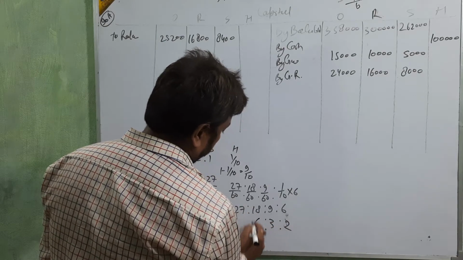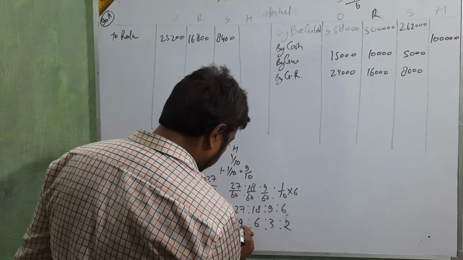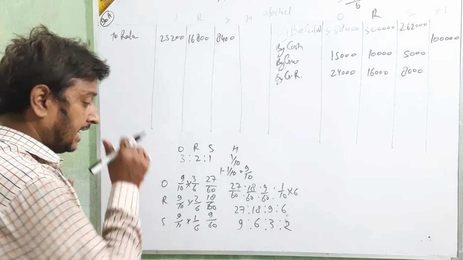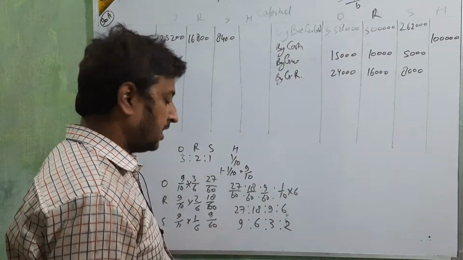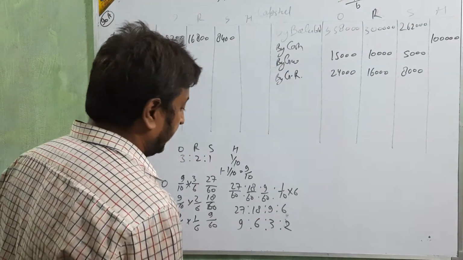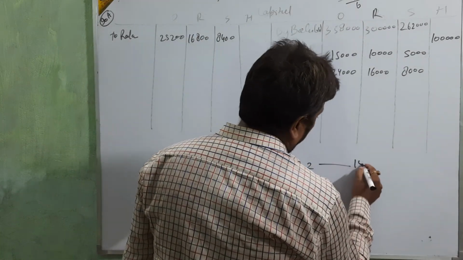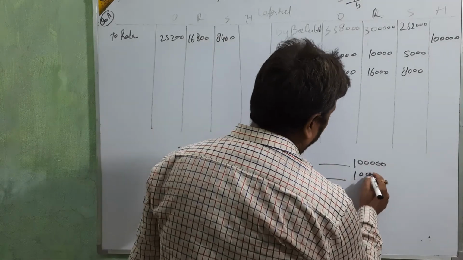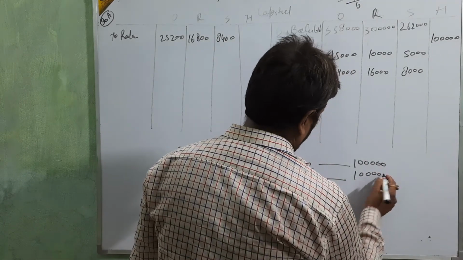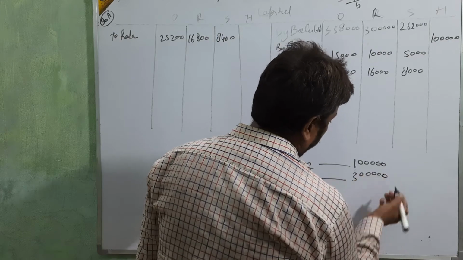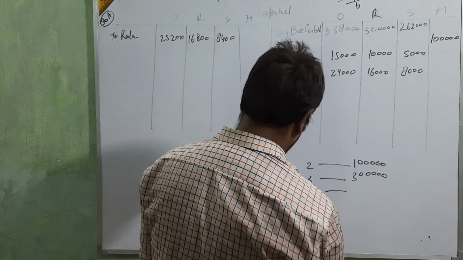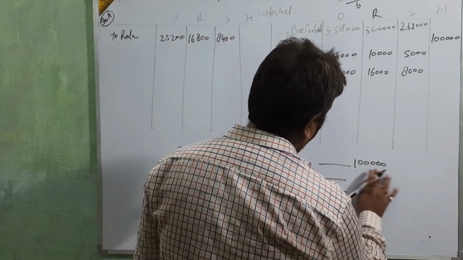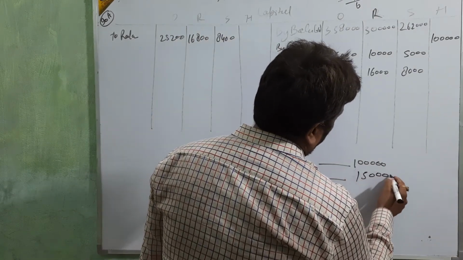For this 2, he will come with 1 lakh. So for 3, it is 1 lakh 50,000.